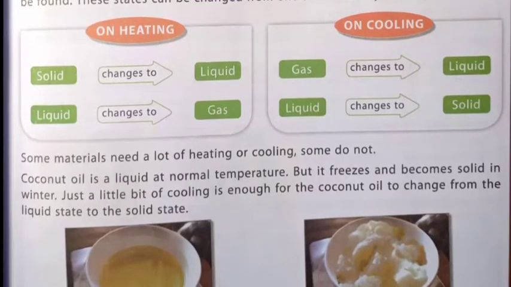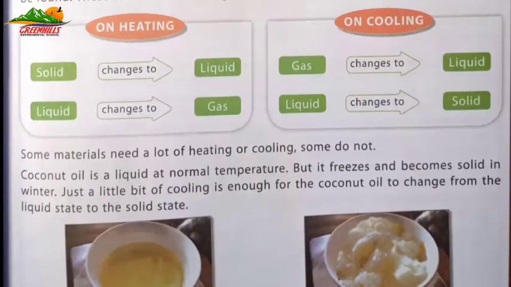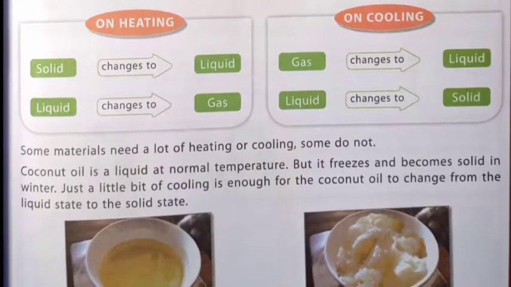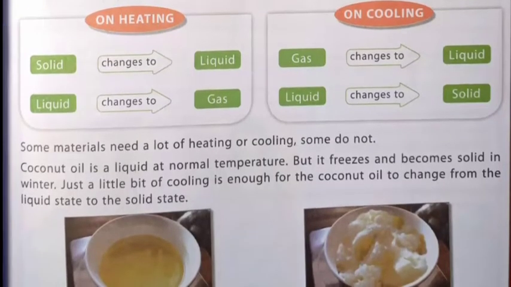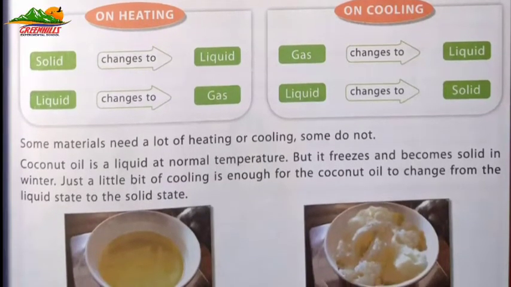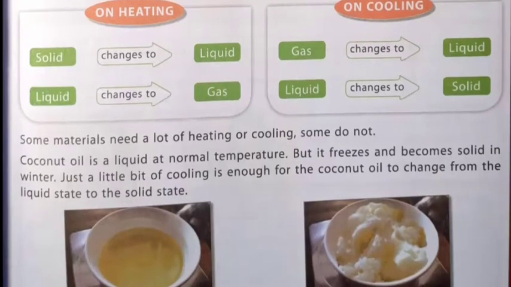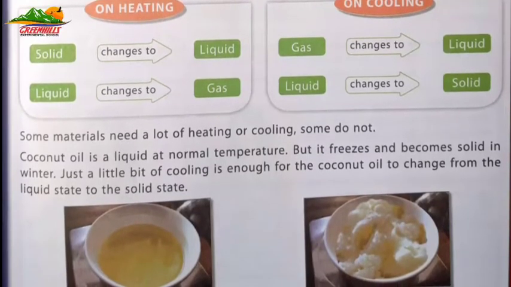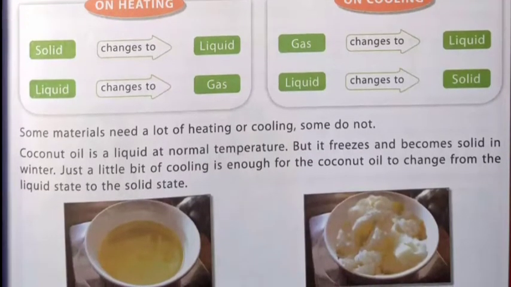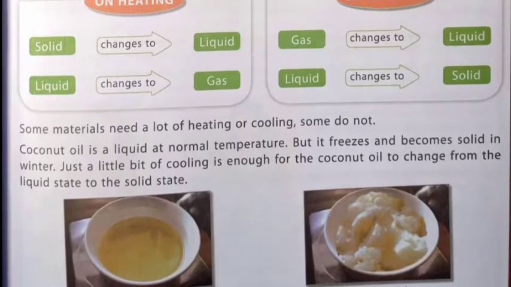Some materials need a lot of heating or cooling, some do not. Coconut oil is a liquid at normal temperature, but it freezes and becomes solid in winter.